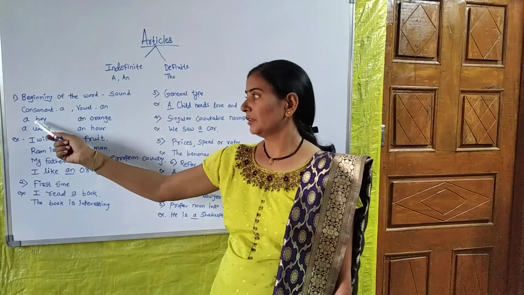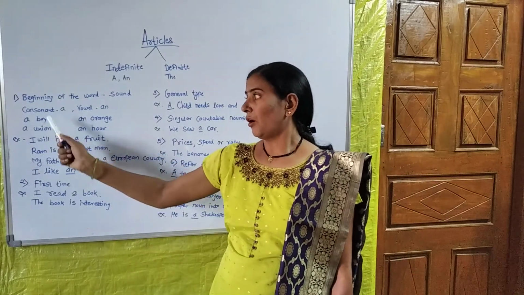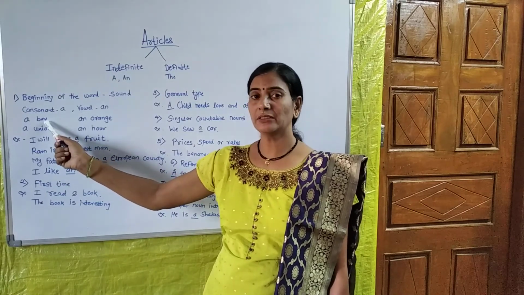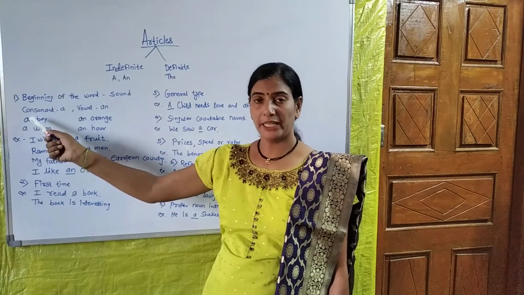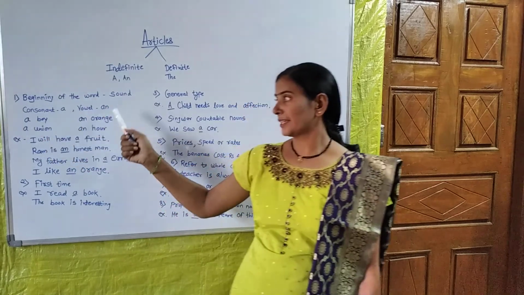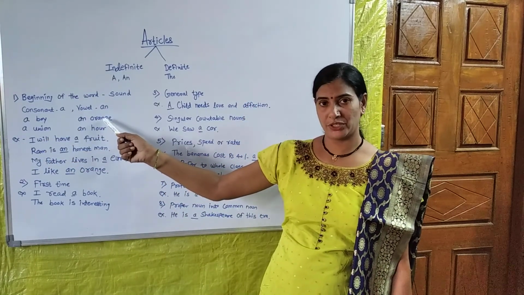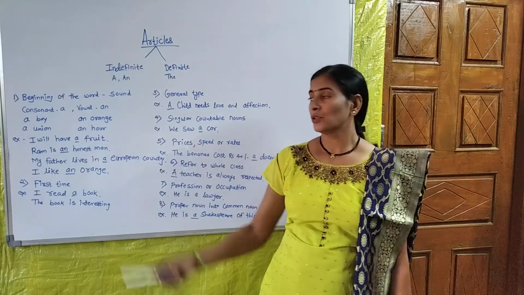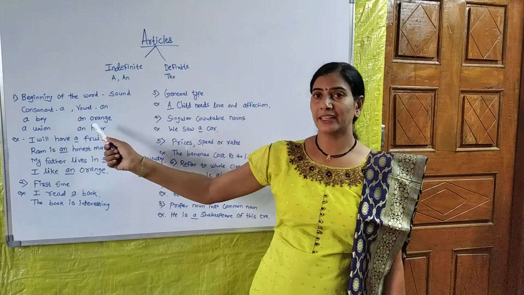For example, a boy. Boy is a word that starts with a consonant, that is why we take the article a. And the second word, orange. Orange starts with a vowel, so we put the article an here.